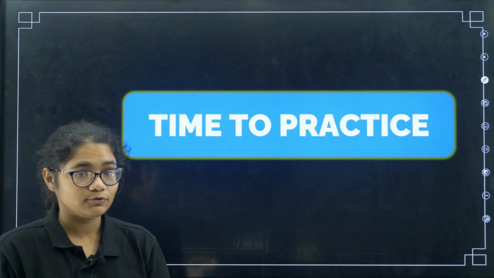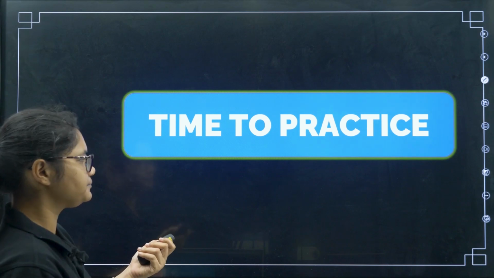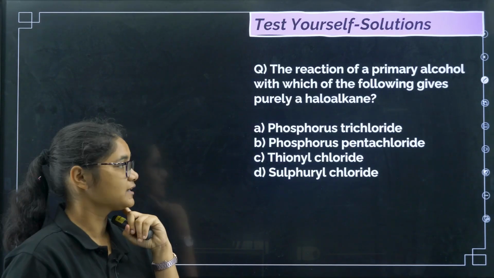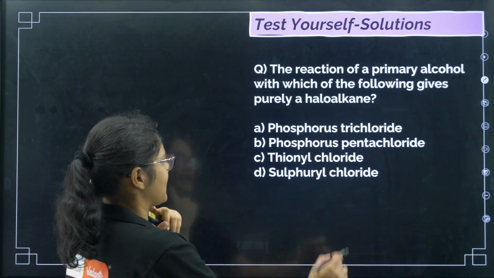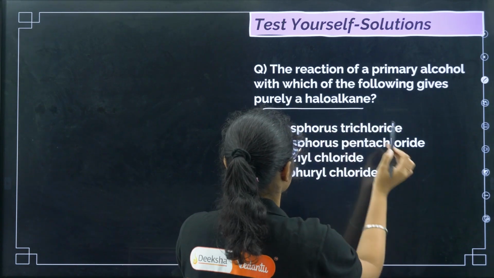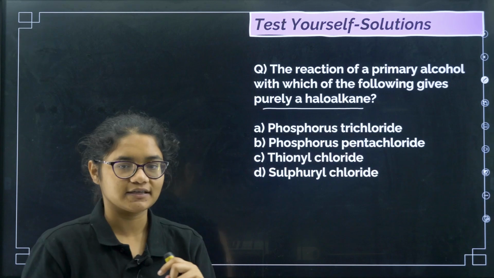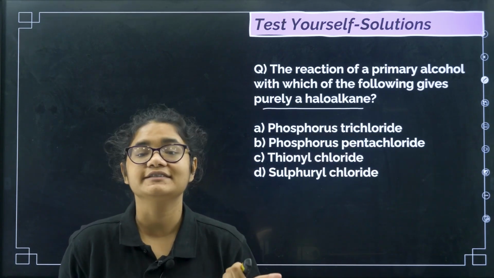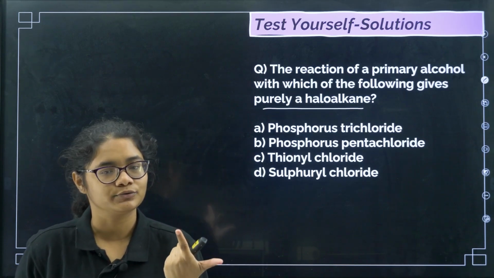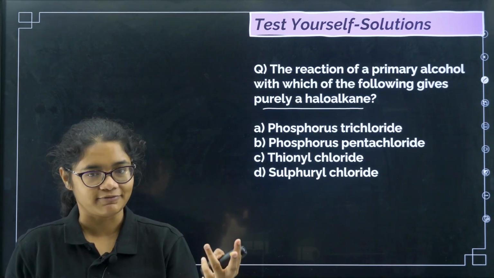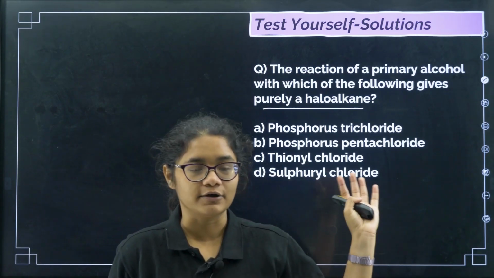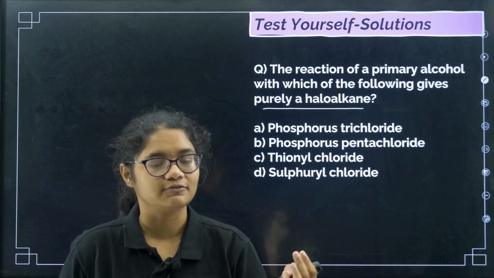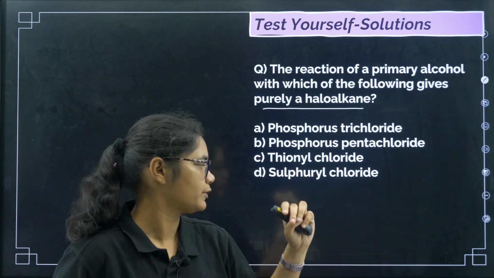Okay, now it's time to practice some questions. Before that, we will do the test yourself question that I gave you in the last class, the homework question. The reaction of primary alcohol with which of the following will give you purely a haloalkane? So we have discussed different methods of preparation of haloalkanes from alcohols. If we revise, first is HCl, ZnCl2, NaBr, H2SO4, PCl3, PCl5, right? Then we have SOCl2, that is your thionyl chloride, okay?